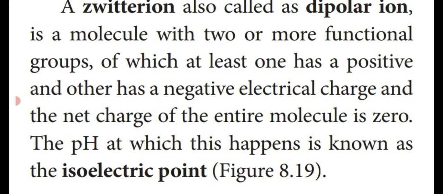dipolar ion. That means each amino acid consists of two or more functional groups, at least one acting as positive and another acting as negative. So the net charge of the entire amino acid is 0. The pH at which this happens is known as the isoelectric point.